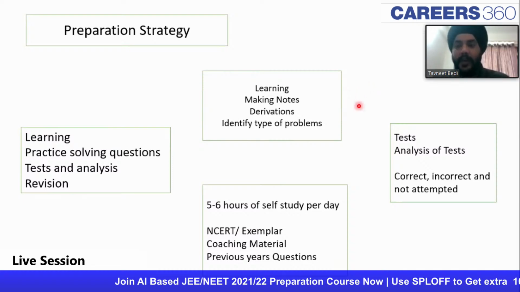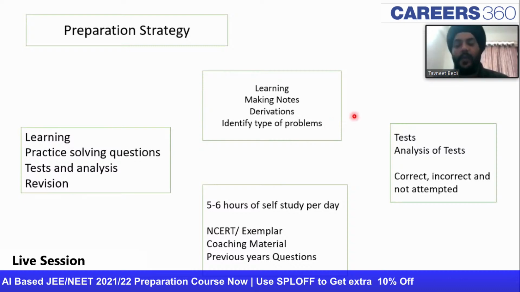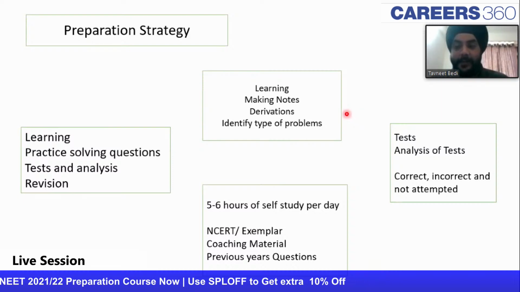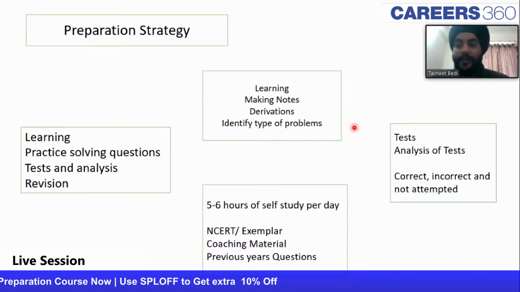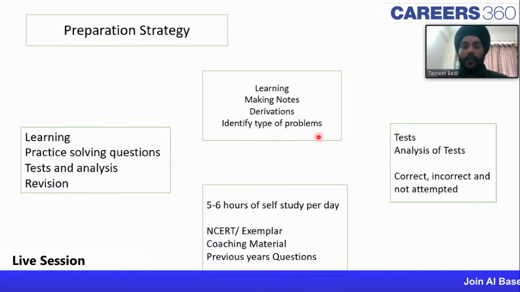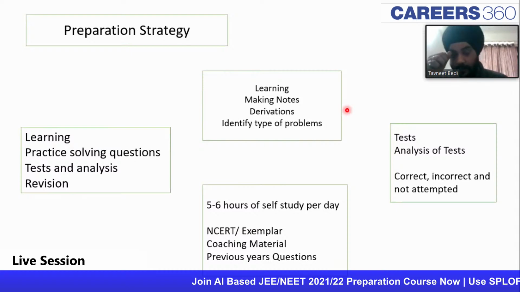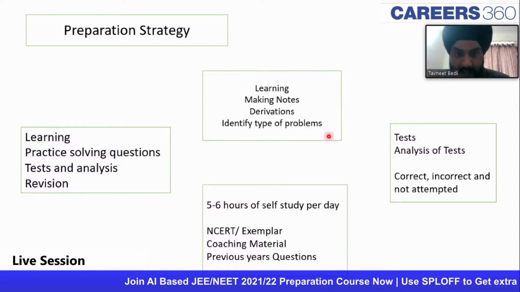What you guys do is, if you have been given the value of c and lambda, then you can find out the value of energy. But if somewhere the value of energy and the value of lambda has been given to you, and somebody asks you the value of c, then you might find some difficulty. So what I'm trying to emphasize is that you have to identify the different types of problems that can be framed from a particular concept or based on a particular formula. I hope this is clear to you guys.